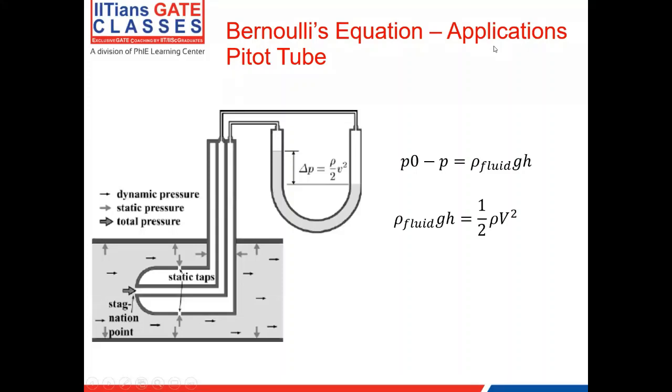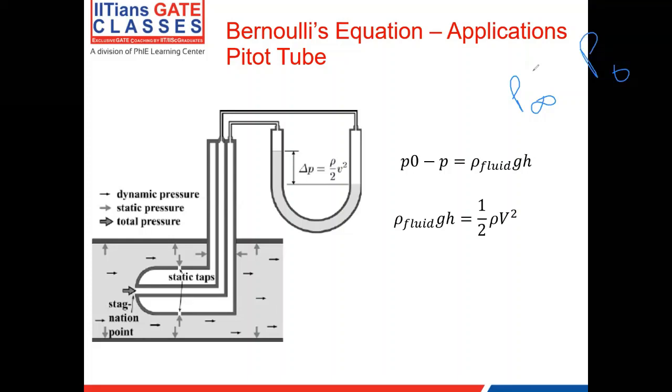So one of the main applications of the Bernoulli's equation is the Pitot tube. You might be familiar with the concept of the pitot tube. The pitot tube is a very practical kind of device, which they even use in aircraft in the modern age too. Wherein, as you can see in the figure, it's a probe basically which measures the static pressure and the stagnation pressure.